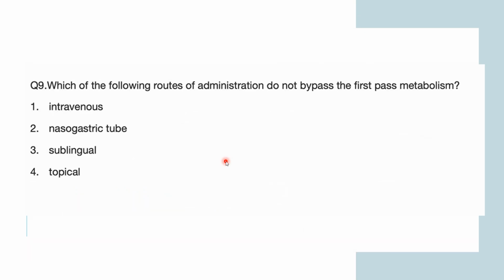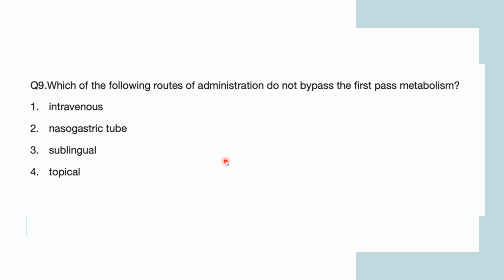Now coming to the next question, which of the following routes of administration do not bypass the first pass metabolism? Intravenous, nasogastric tube, sublingual, or topical? So which of them do not bypass the first pass metabolism? I have shown that diagram in which some of the things are bypassing the first pass metabolism, which actually takes place in the liver and lungs.